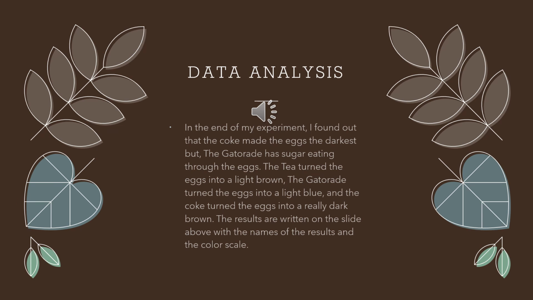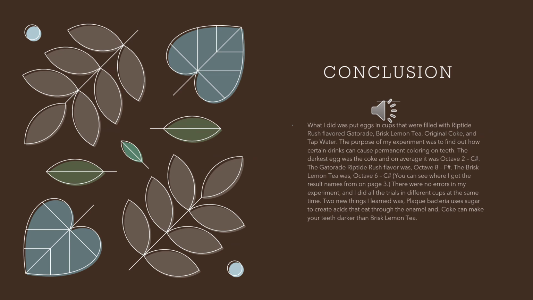The results are written on the slide above with the names and results and the color scale. My conclusion was, what I did was put eggs in cups that were filled with Riptide Rush flavored Gatorade, Brisk Lemon Tea, Original Coke, and tap water. The purpose of my experiment was to find out how certain drinks can cause permanent coloring on the teeth.